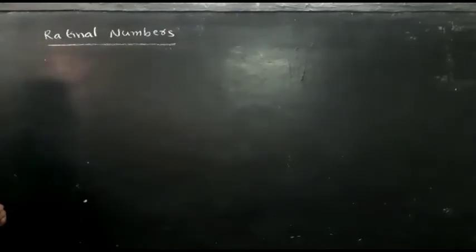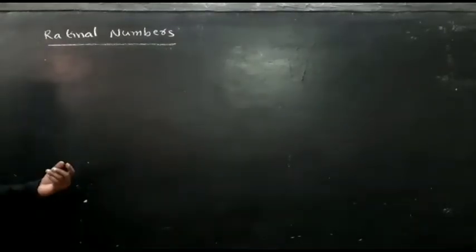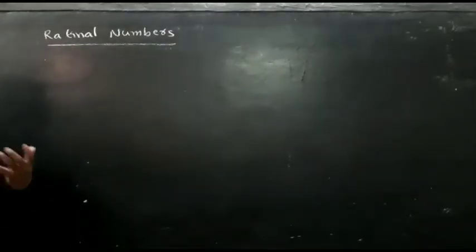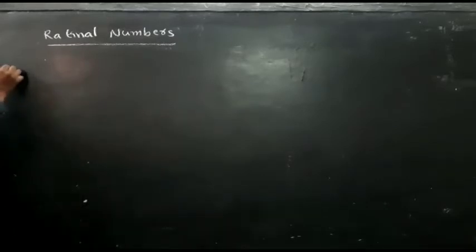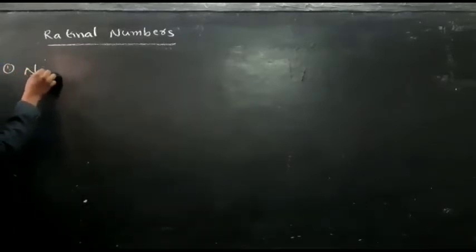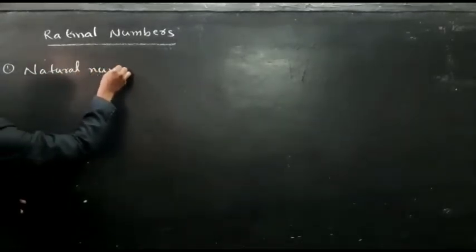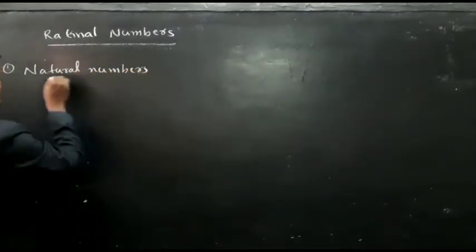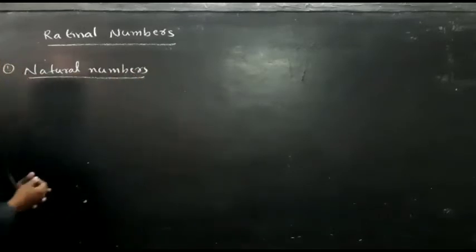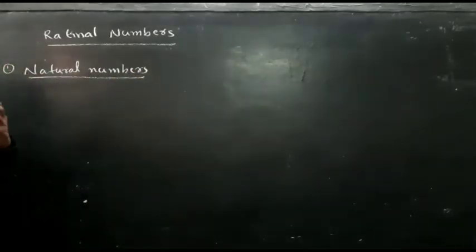Before explaining rational numbers, I am going to explain the basics. First of all, natural numbers. We use natural numbers to count things.